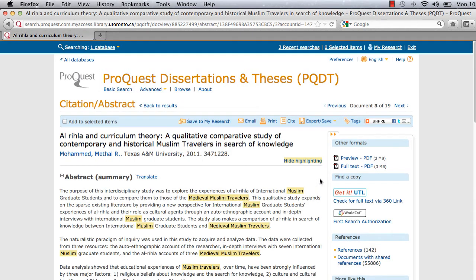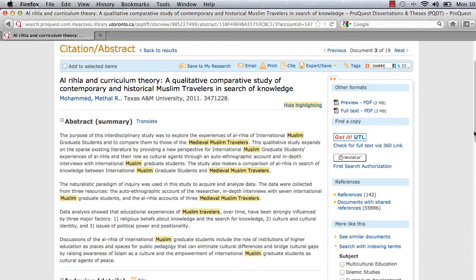It gives me a summary of what the thesis is about. Sounds interesting. I could pull up a preview of the thesis or the full text, but really the reason we came to this database is to see if we can take advantage of the references that the author gathered to write this thesis, and the system allows us to do that.